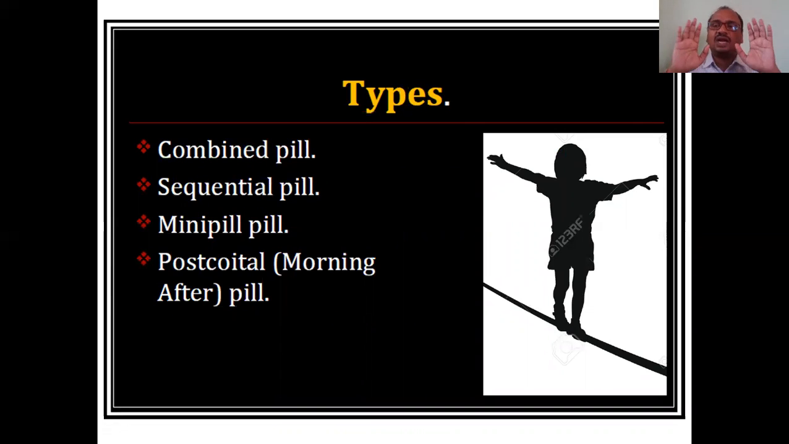For oral contraceptives, mainly tablets or pills, we call a small quantity a pill. If it is a big quantity you can say it is a tablet. Pills are nothing but small tablets. Types: combined pill, sequential pill, mini pill, post-coital pill, also called the morning-after pill. These are very, very important. All these are pills, hormones only.